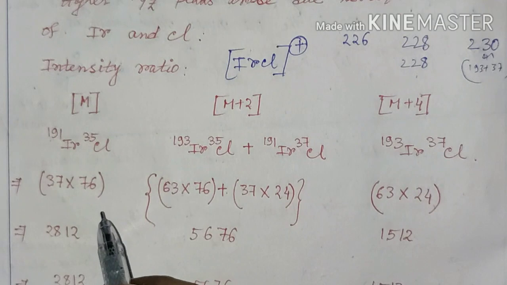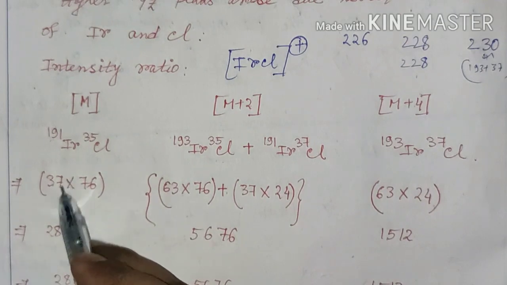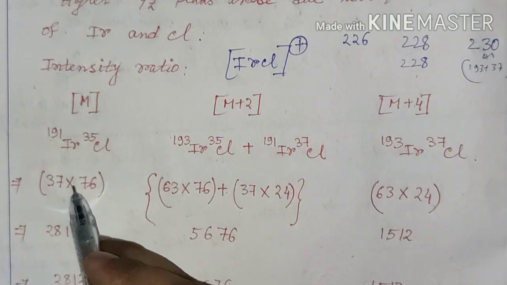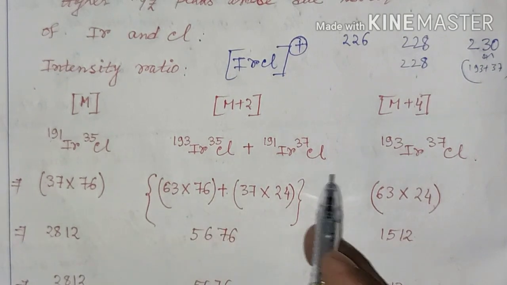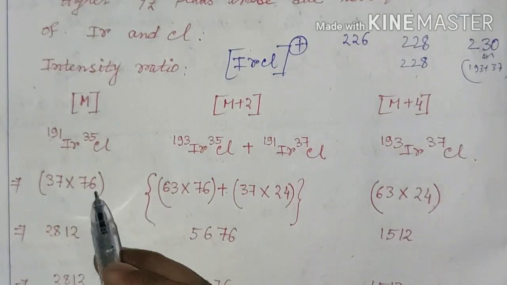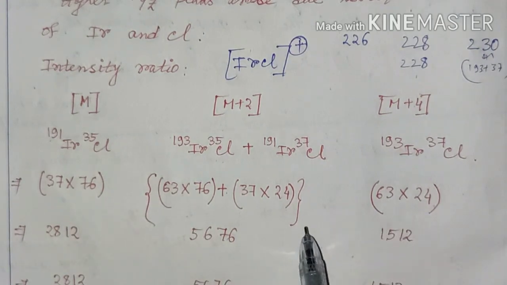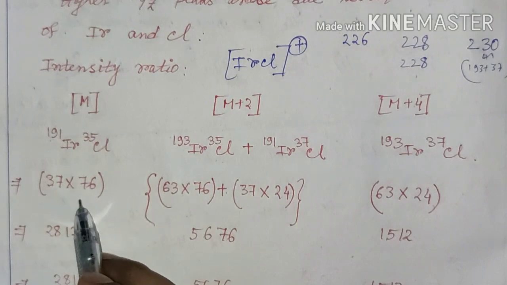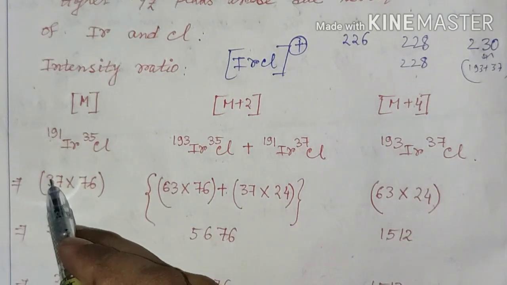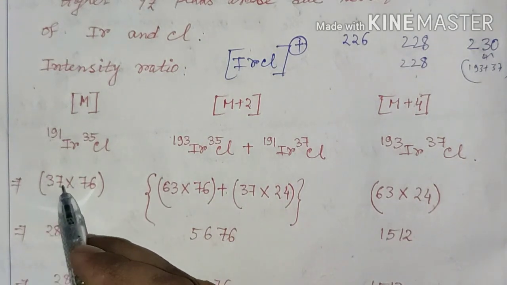It will not give any different result if you take the percentage or decimal value as 0.37 or 0.76. Since it is a ratio, whether percentage or decimal, it will cancel out, and you can also calculate by using this numerical value. You can calculate it by yourself taking the relative intensity as a decimal.